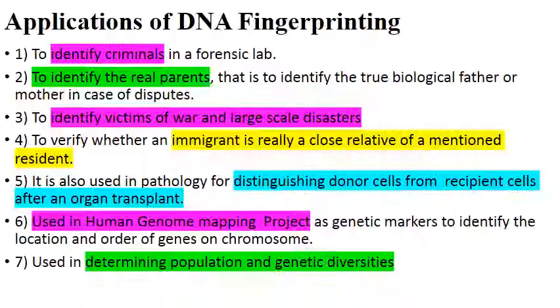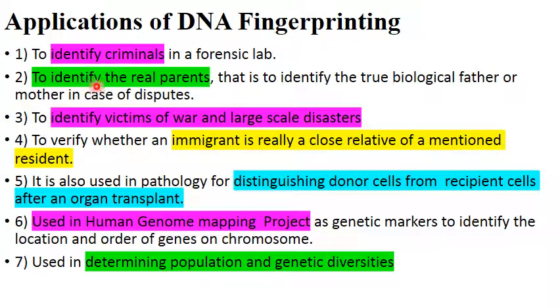Technique of DNA fingerprinting. Now what are the applications of DNA fingerprinting? First, obviously, it is to identify criminals in a forensic lab. So from the scene of the crime, we can get DNA either from the blood or skin or hair follicle, etc. And from a suspect, we'll get the DNA and match it. Create a DNA fingerprint and match it.